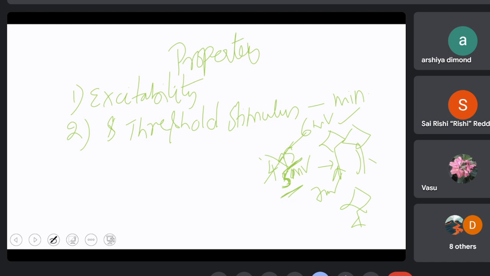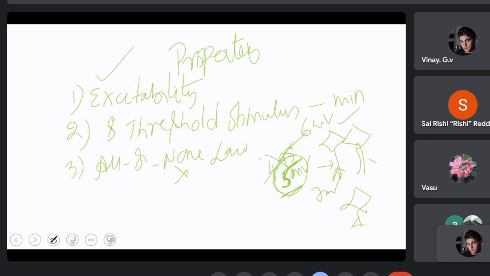Based on this, there is a law that is proposed called the all or none law. What does it mean? Until the threshold stimulus is reached, the neuron will not respond at all. That means there is no response until the threshold stimulus is reached. Once the threshold stimulus is reached, the neuron responds totally. Thus, it is all or none, and we call this the all or none law.